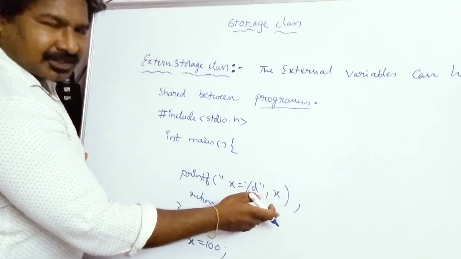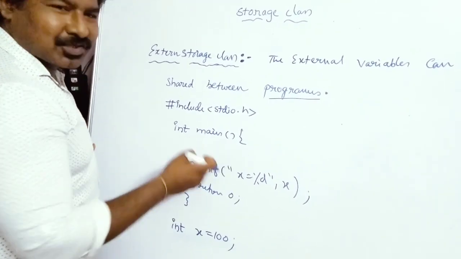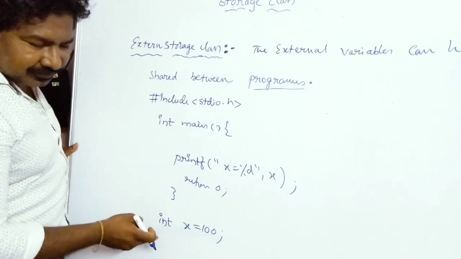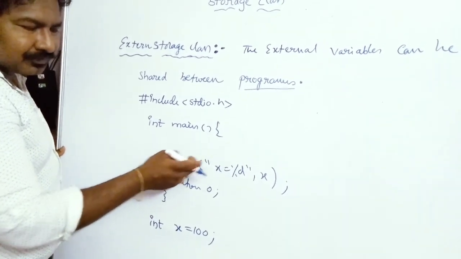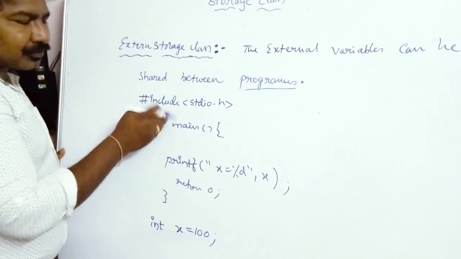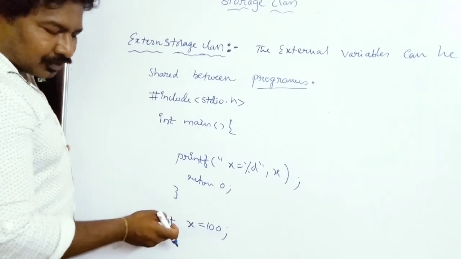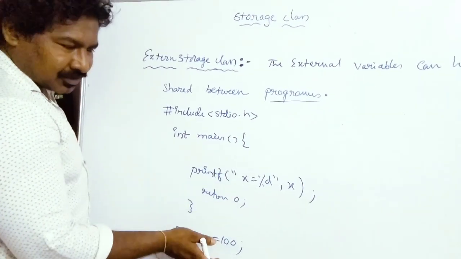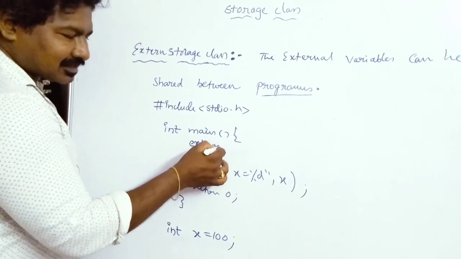x is not a local variable to the main function. x is actually an external variable, or you can call it a global variable, which is defined after the main function. Even though you have defined this x here, this main function does not know what this x variable is, because if you declared this variable before main, main would have known this x value. So in order to tell that this particular x is an external variable declared somewhere after the main function, you need to say that this x has extern type, that is, extern int x. So now your program is perfect.